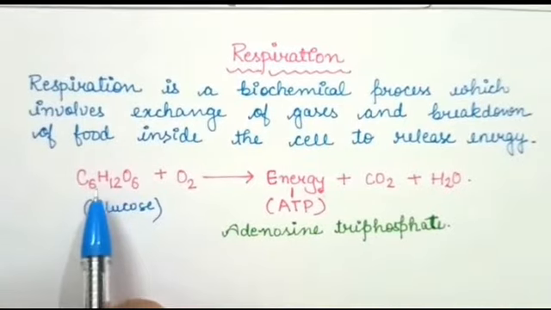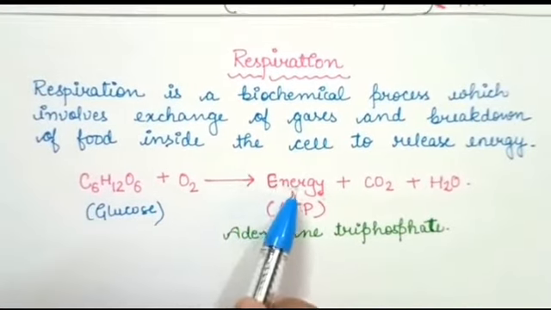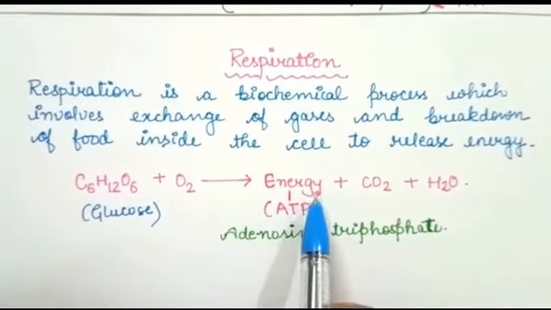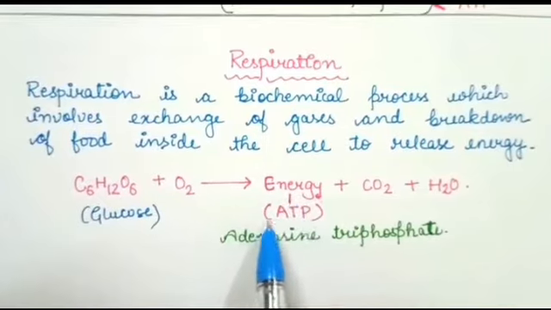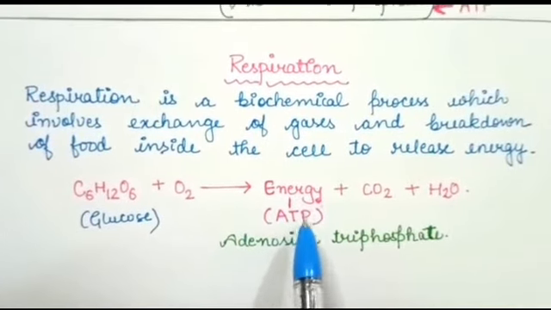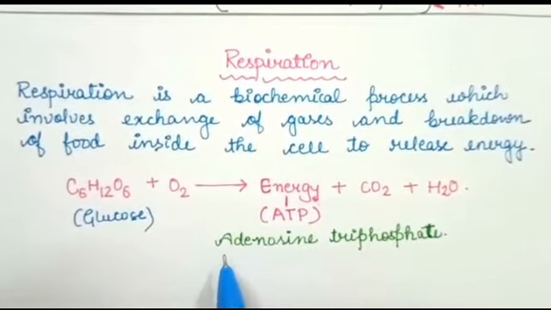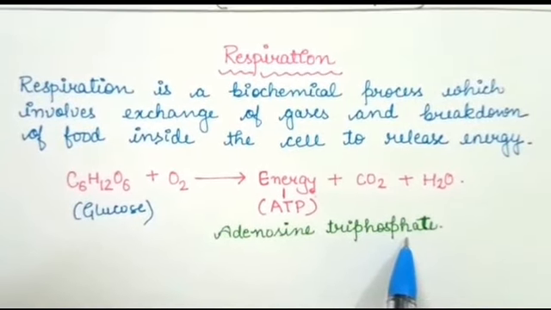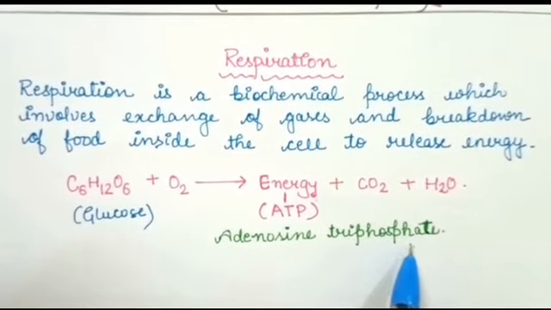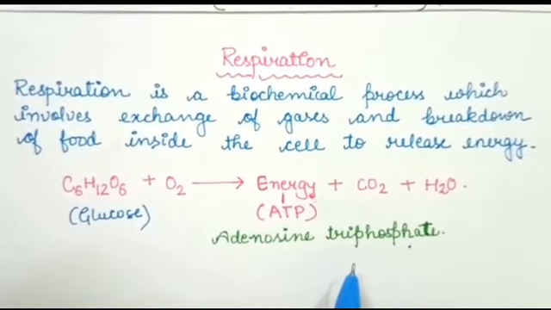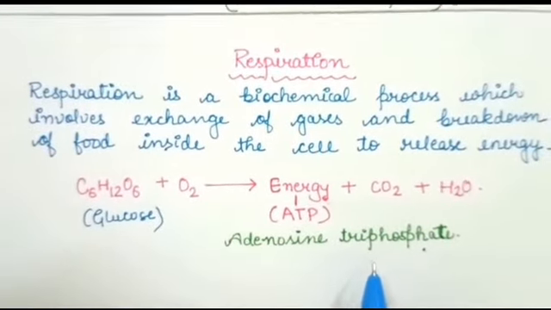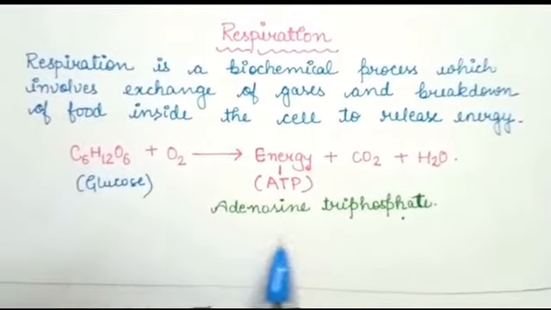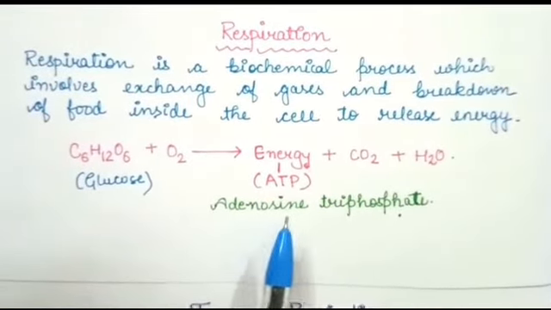Children, here you can see the food is broken down into energy in the presence of oxygen and this energy is released in the form of ATP molecule. Okay? The full form of ATP is adenosine triphosphate. Children, this adenosine triphosphate is also known as the energy currency of the cell, which is the immediate source of energy for the cell. So children, this whole reaction occurs inside the cell. Okay?